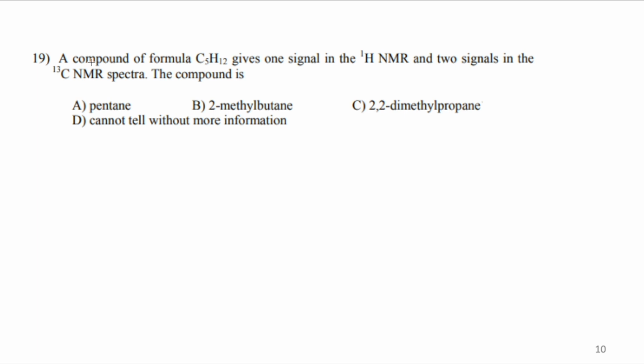Alright, let's take the last question for this particular video. It says that the compound with the formula C5H12 gives one signal in the proton NMR and two signals in the carbon 13 NMR. Now this question I am giving you as homework. You guys have to try this and tell me in the comments below. Comment down below what is your answer for this.